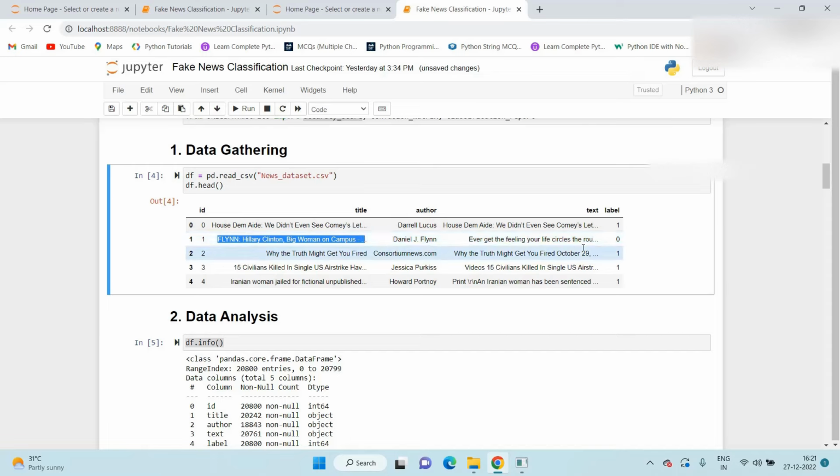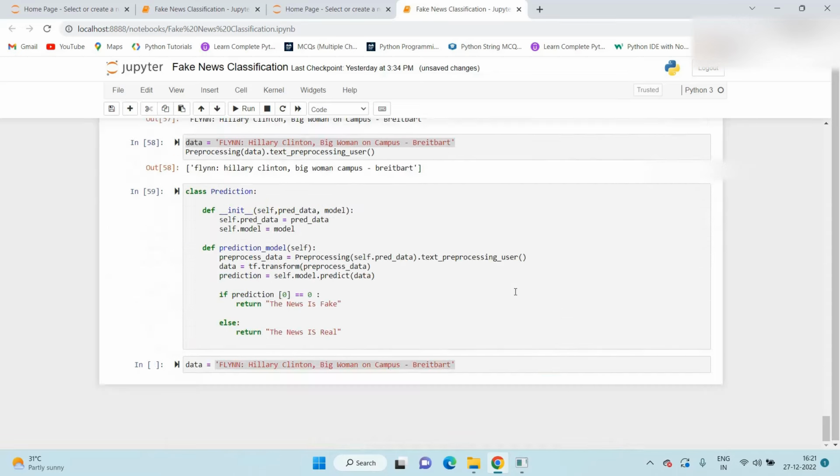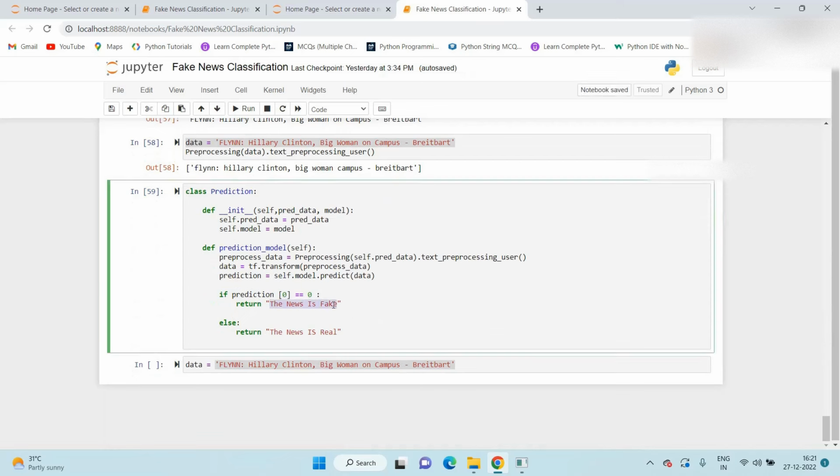On this user input, our prediction is 0, and 0 is nothing but what we defined here, the news is fake. So we require the output to be the news is fake. We just check whether our model predicts correctly or not.